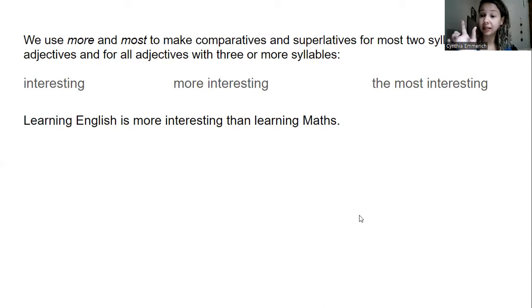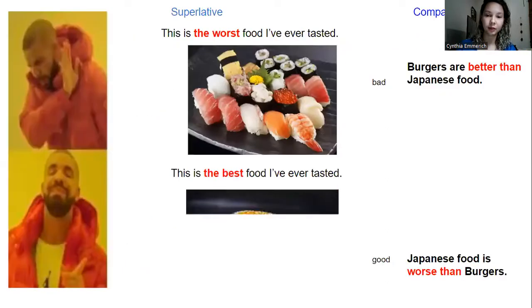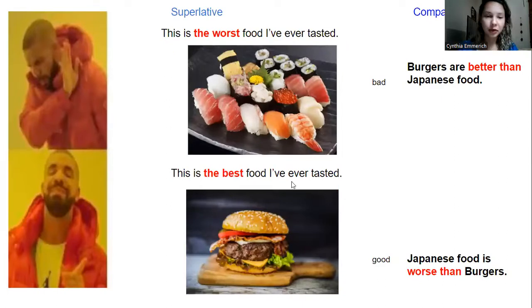Ugly, okay, so ugly is a short adjective, right? So ugly, we're gonna go with this rule here, right? That we have to cross the Y. So let's say, this mango is the ugliest fruit I've ever seen. Okay, so this is superlative, and this mango is uglier than the lime. Perfect. Okay, that's it.